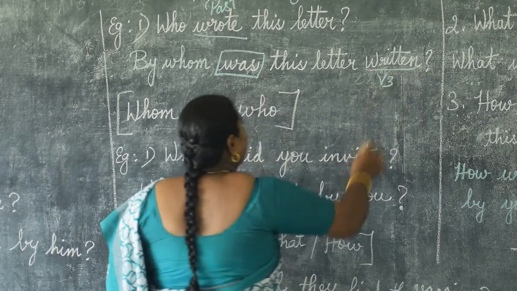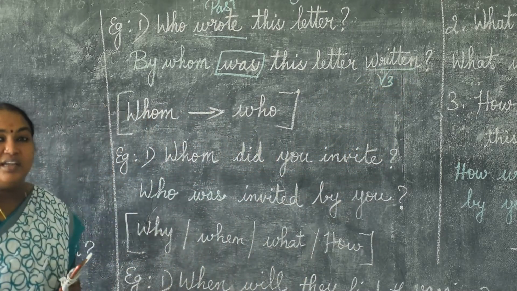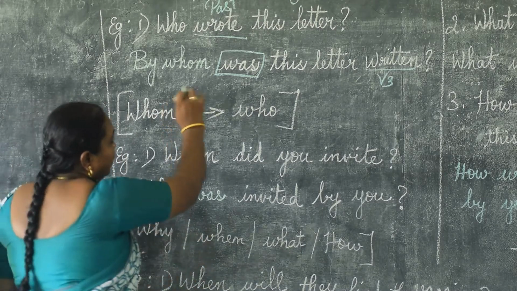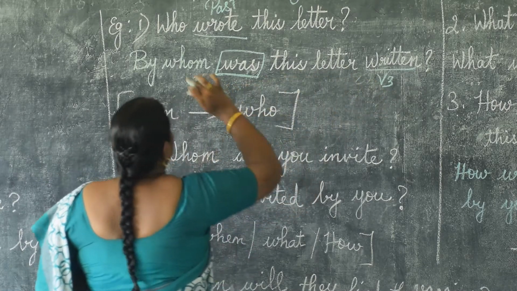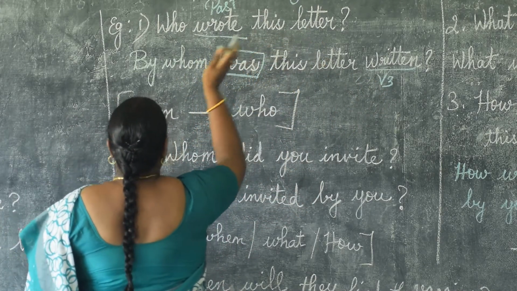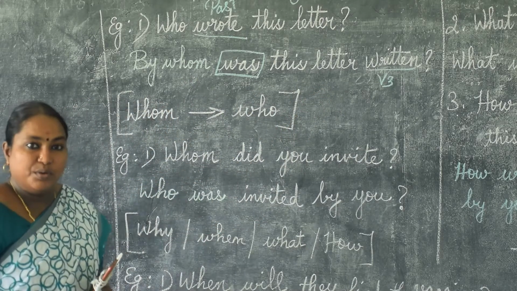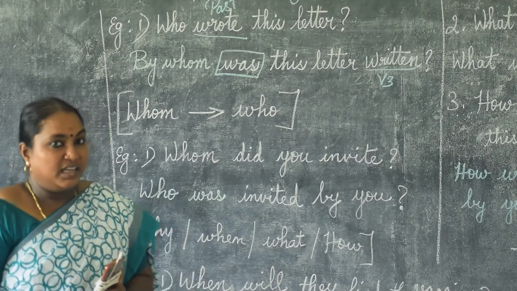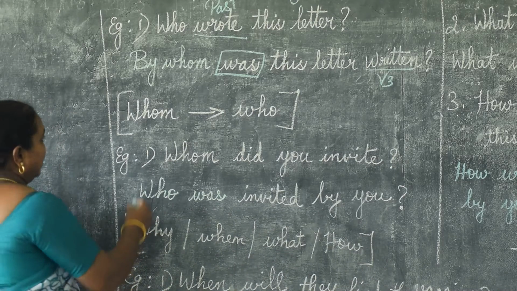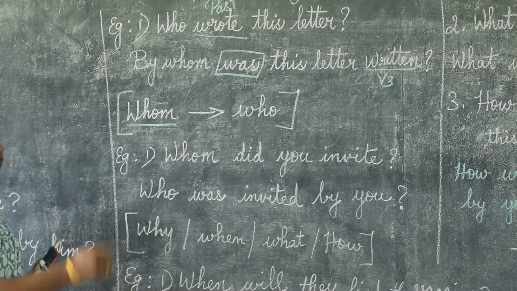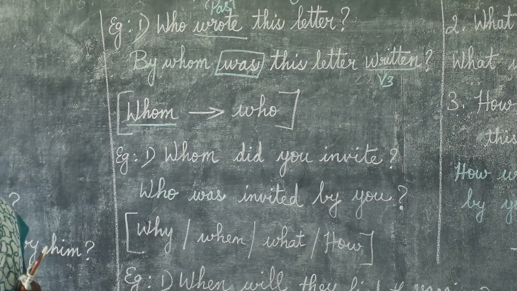V3 column. Write, wrote, written. By whom was this letter written? Who wrote this letter changes into by whom was this letter written? Okay, next see here. If the question starts with who, we are writing by whom.